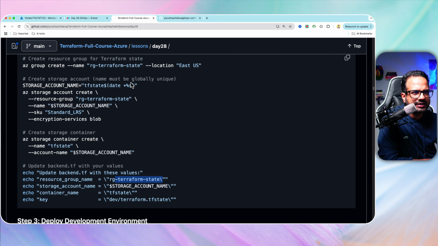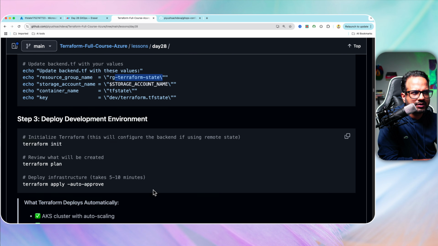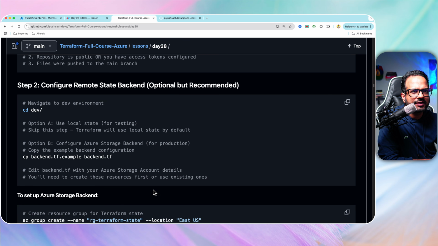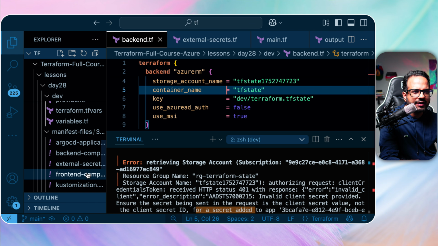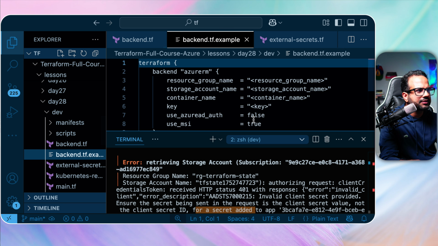Then TF state with the date, storage account name. Over here is the storage account name, that is also good. And what do we have in example.tf? Okay, so this is just a placeholder.